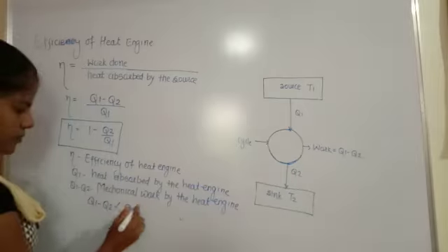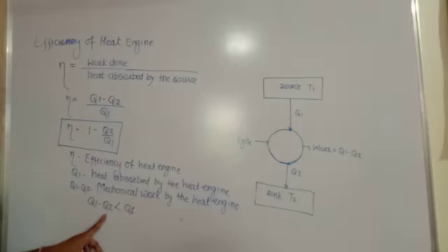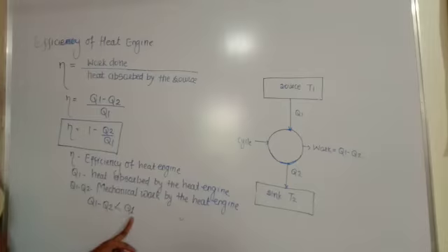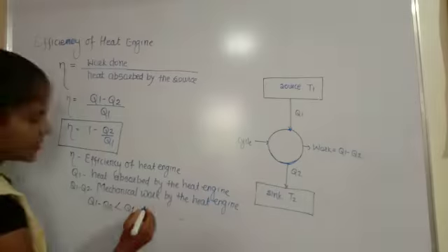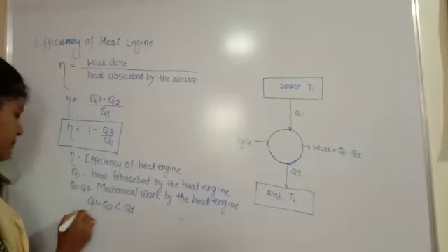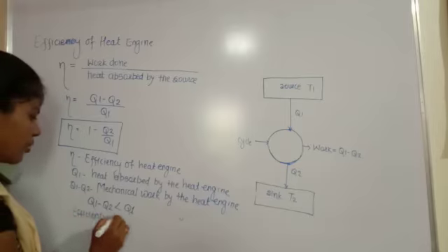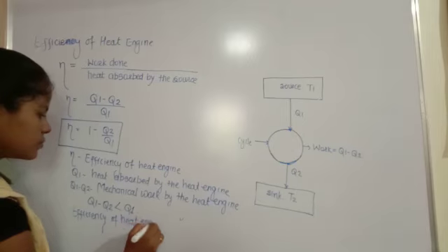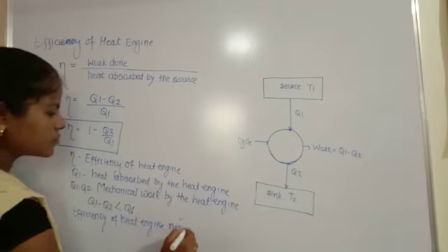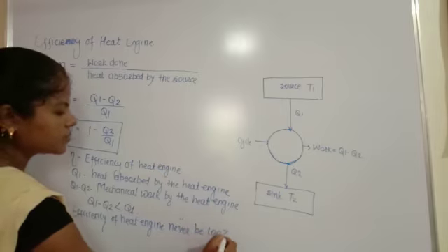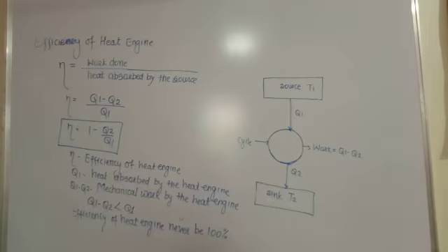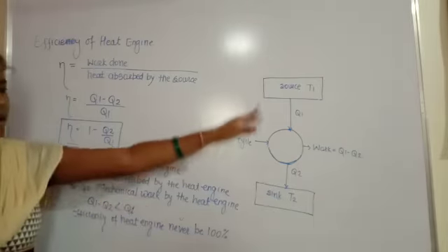Q1 is a large amount of heat, and from this large quantity there is a rejection of heat Q2 to the sink. So the work done is less than Q1. Therefore the efficiency of a heat engine can never be 100%, because only a small amount of heat is used for the work done and the remaining heat is rejected to the sink.